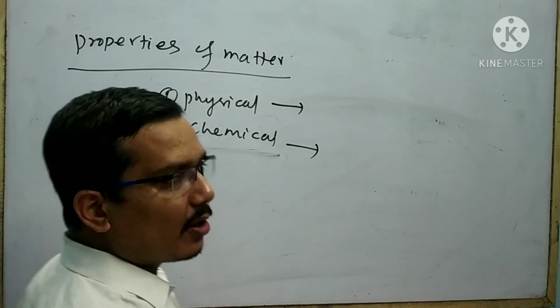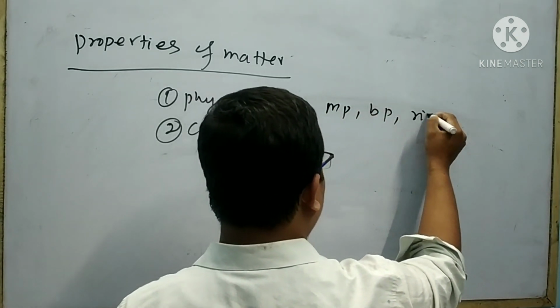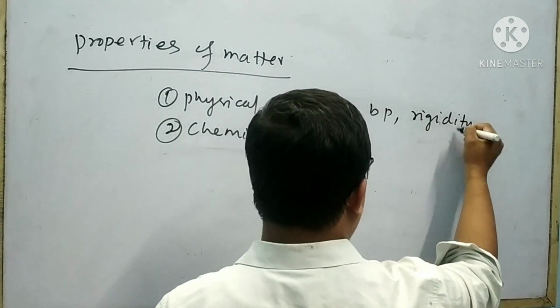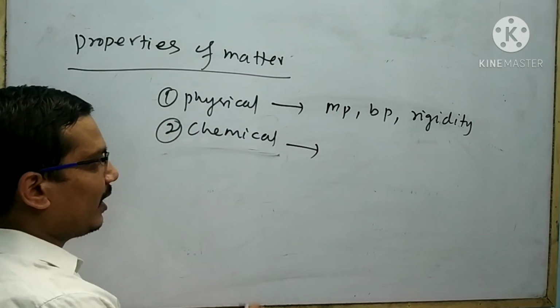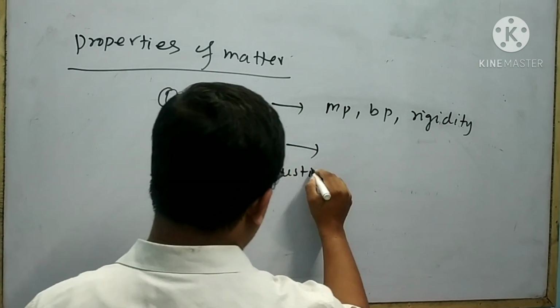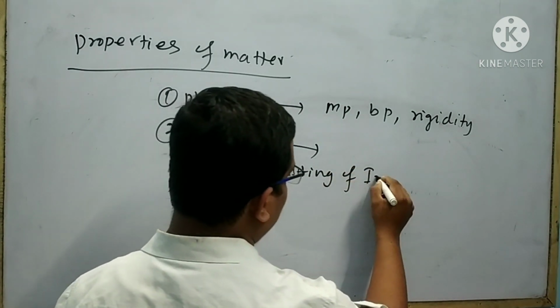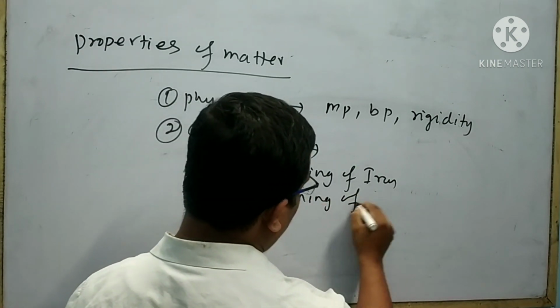What are the examples of physical property? Melting point, boiling point, rigidity, hardness. These are examples of physical property. What are examples of chemical property? Rusting of iron, burning of wood.